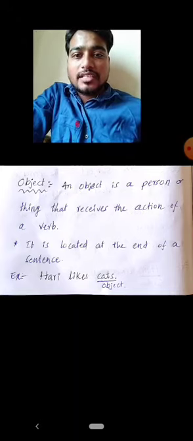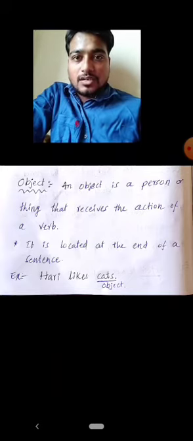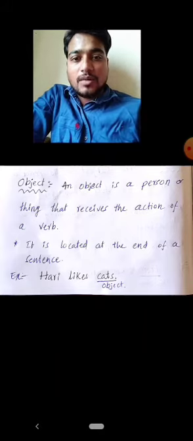And it is located at the end of a sentence after the verb. First subject, after subject verb, after verb, last we can see the object. Here the subject is the doer of the action and the object is the receiver of the action. For example, in Hari likes cats, the cats is the object.